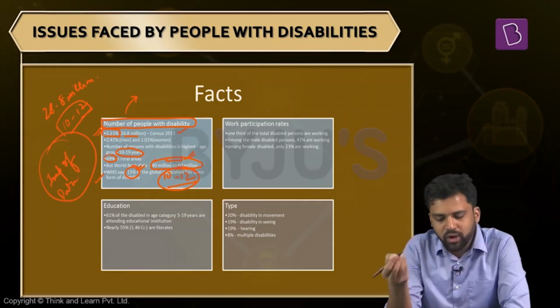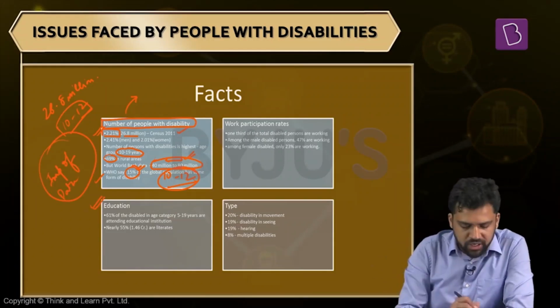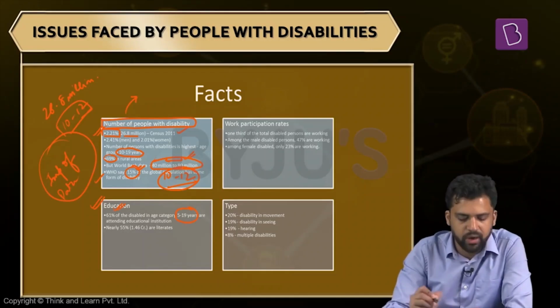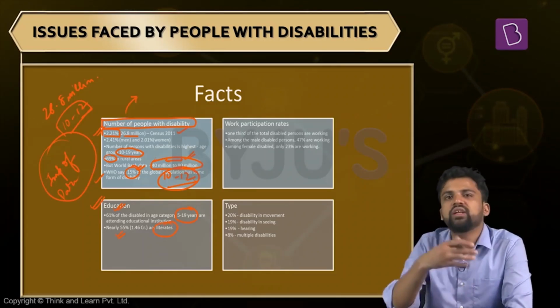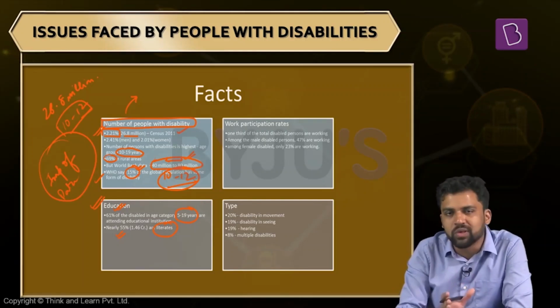Now, what about their educational levels? People with disability in the age category 5 to 19 years, 61% of them are attending some educational institution, which is below the national average, and around 55% are literate. The literacy rate of India is more than this. So when it comes to education, people with disability are lagging behind.